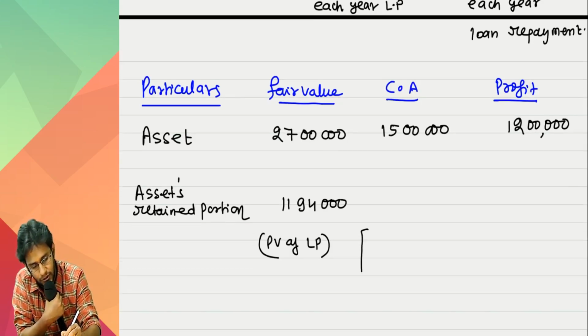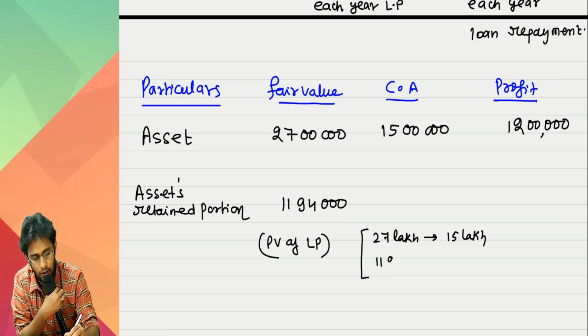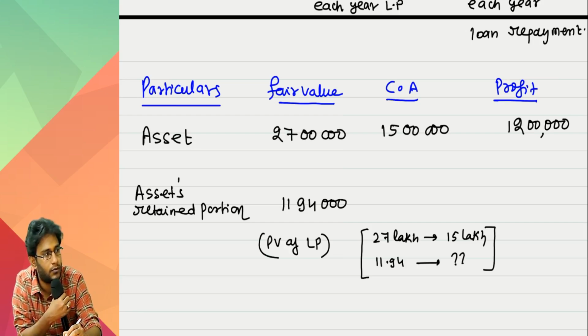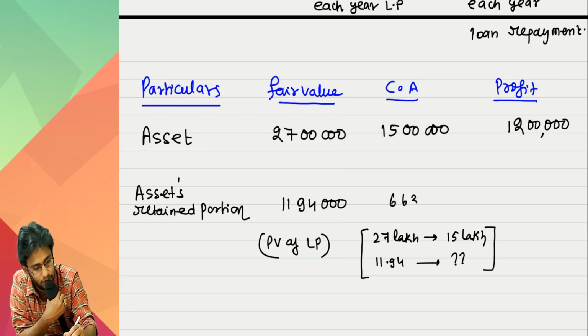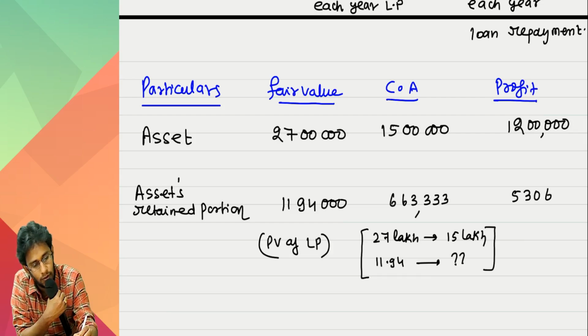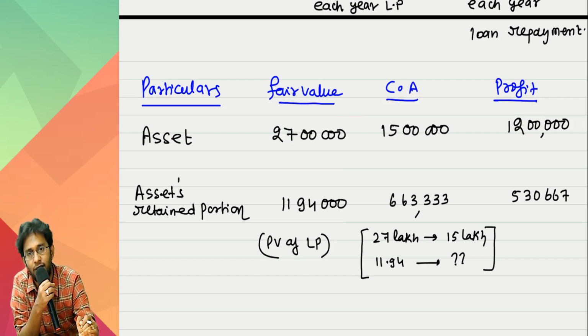This carrying amount you have to work out proportionately, sir. 27 lakhs has 15 lakh carrying amount. 11.94 lakhs will have how much carrying amount? You tell me the full number. 6 lakhs? Is that correct? Take the difference also. 532, 667. Okay, this much profit you cannot recognize because this much asset is again with us only.